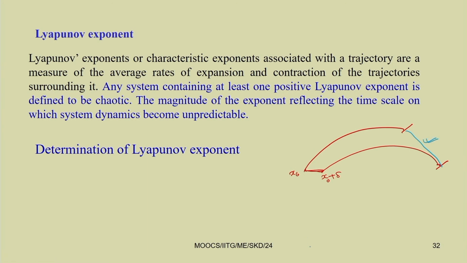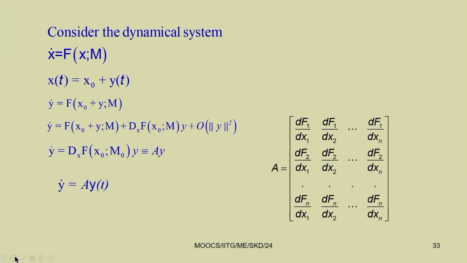Any growing function can be written using an exponential form also, so by writing the function in some exponential form, we can determine this Lyapunov exponent.